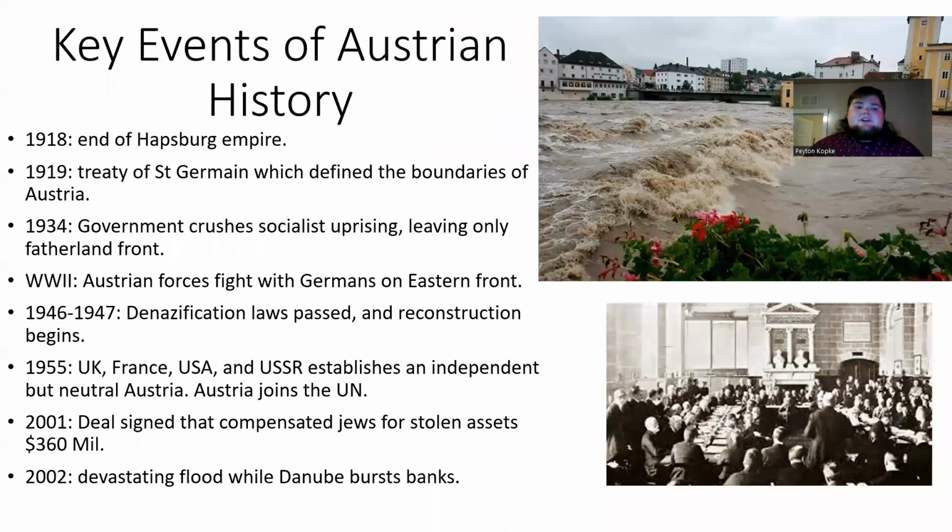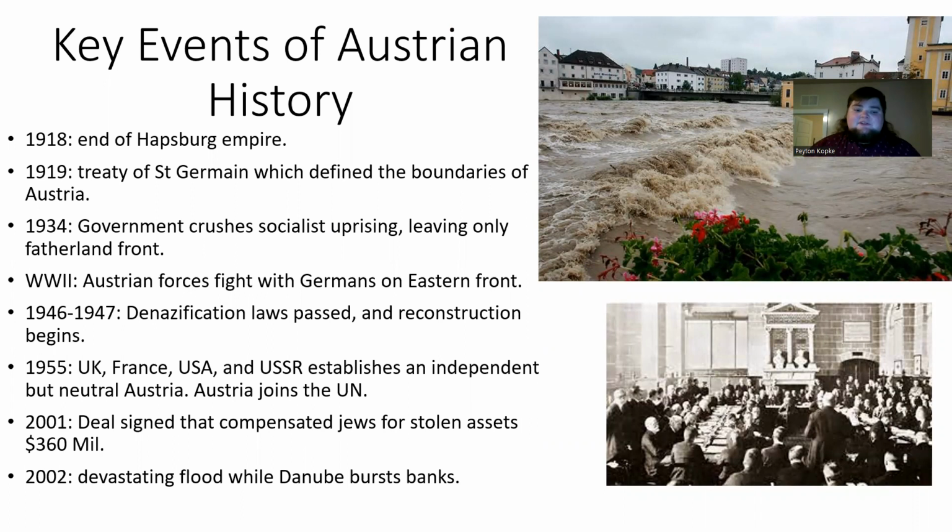Key events of Austrian history. 1918, this was the end of the Habsburg Empire. 1919, the Treaty of Saint Germain, which defined the boundaries of Austria, was signed. 1934, the government crushes a socialist uprising, leaving only the Fatherland Front as the remaining political party. World War II, Austrian forces fight with Germans on the Eastern Front.